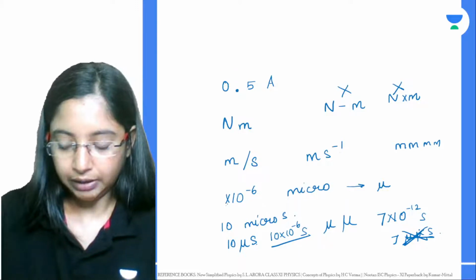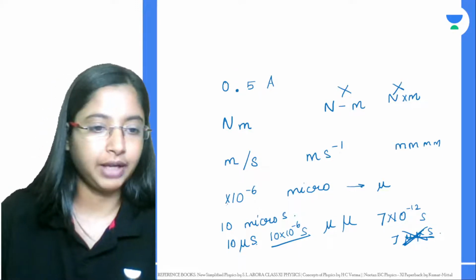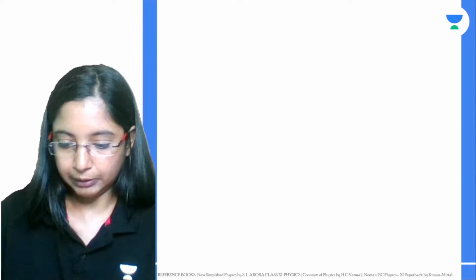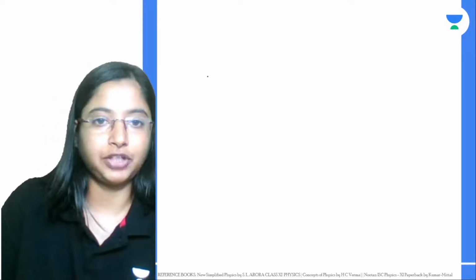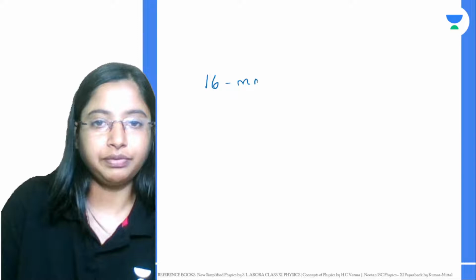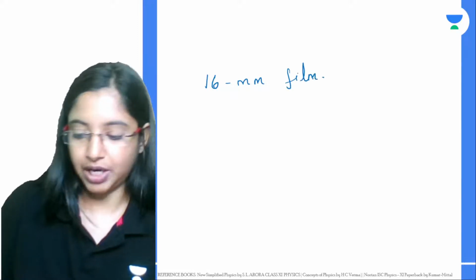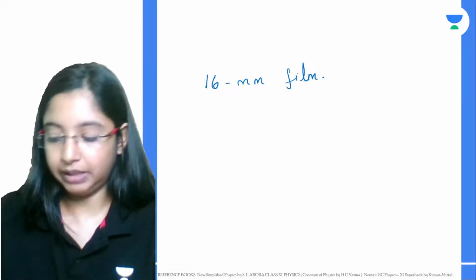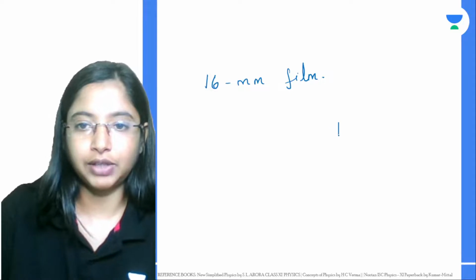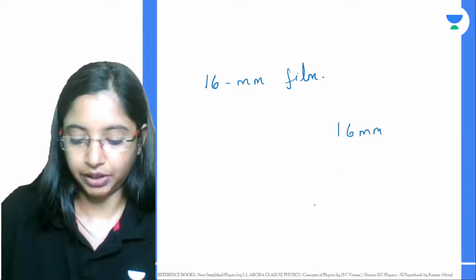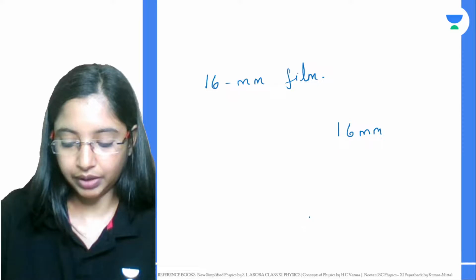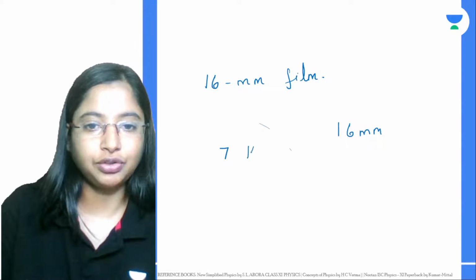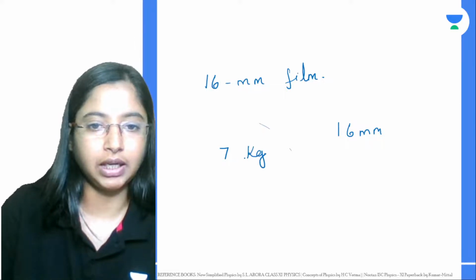Then, hyphen: you cannot put a hyphen between the numbers and units unless you're using it as an adjective. For example, 16 millimeter film. If you're using it as an adjective, then yes, you can. But if you're saying the thickness of the glass film is 16 millimeters, hyphen cannot be used. Whenever you're writing any units, for example 7 kg, there should be a gap between the numerical value and the unit.